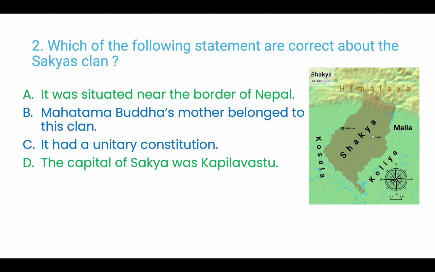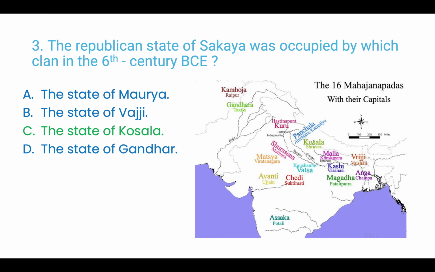Question 2. Which of the following statements are correct about the Shakya clan? A. It was situated near the border of Nepal. B. Mahatma Buddha's mother belonged to this clan. C. It had a unitary constitution. D. The capital of Shakya was Kapilvastu. Answer is both A and D. It was situated near the border of Nepal and the capital of Shakya was Kapilvastu.